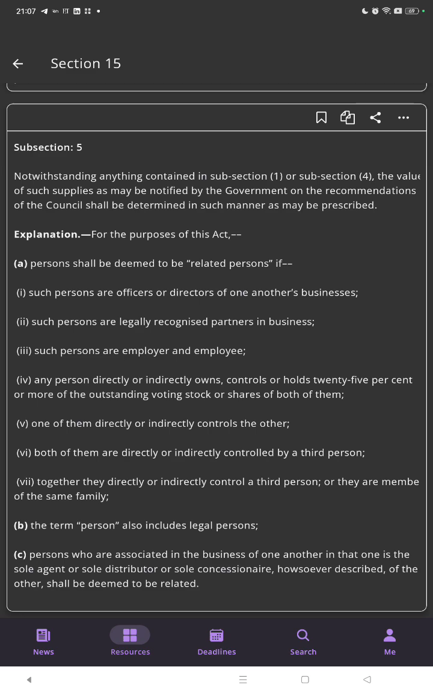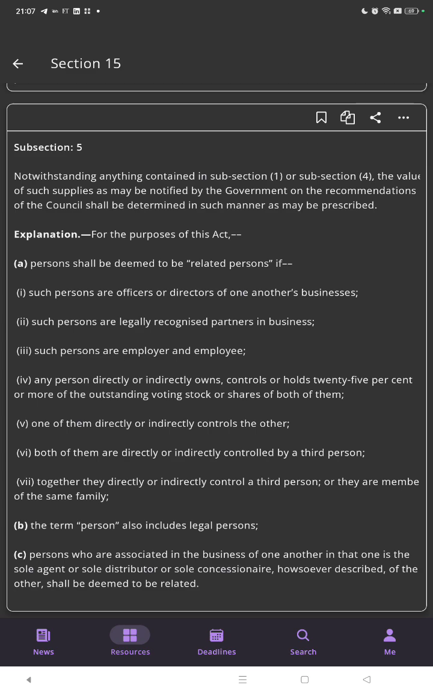the persons shall be deemed to be related persons if such persons are the officers or directors of one another's business. Such persons are legally recognized partners in the business. Such persons are employers and employees. Any person directly or indirectly owns, controls, or holds 25% or more of the outstanding voting stock or shares of both of them. One of them directly or indirectly controls the other. Both of them are directly or indirectly controlled by a third person. Together, they directly or indirectly control a third person, or they are members of the same family.